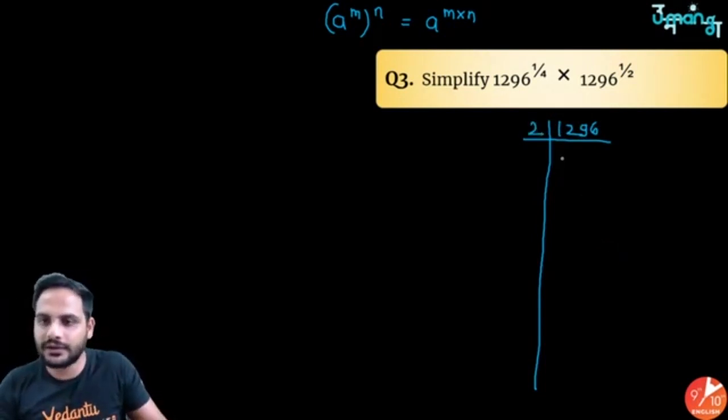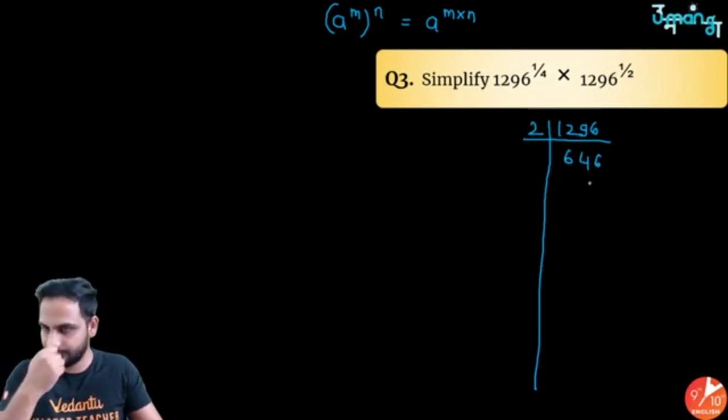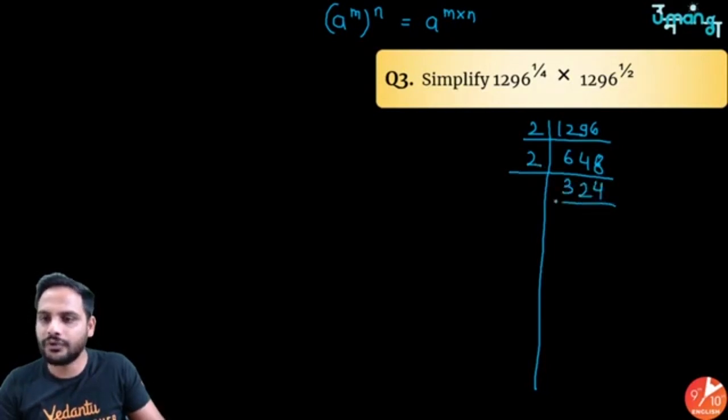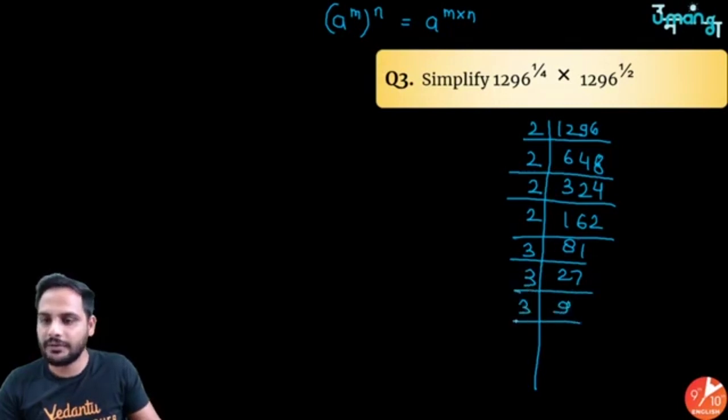So if you divide it by 2, you will get 648. Divide by 2 again, 324. Divide by 2 again, 162. Divide by 2 again, 81. Divide by 3, 27. Divide by 3, 9. Divide by 3, 3. Divide by 3, 1.